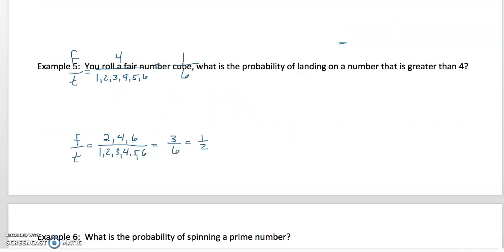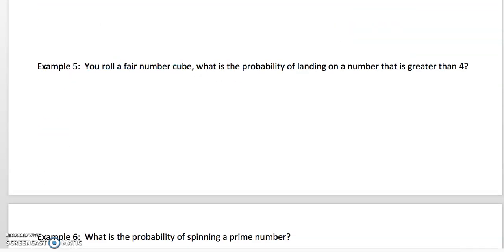So you roll a fair number cube. What's the probability of landing on a number that's greater than 4? So we have favorable over total. Let's think of the favorable outcomes to that. Greater than 4 means it can land on 5 or 6. And the total outcomes, again, are 1, 2, 3, 4, 5, and 6.